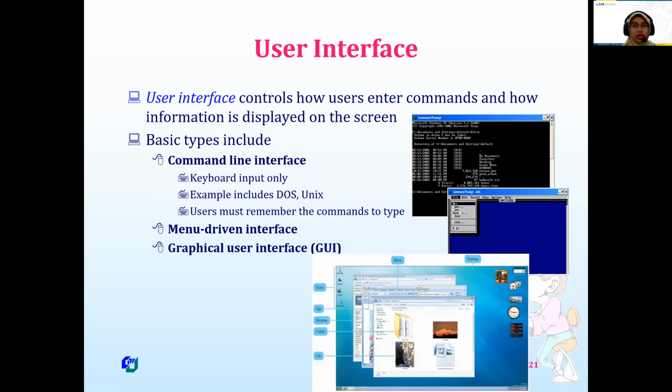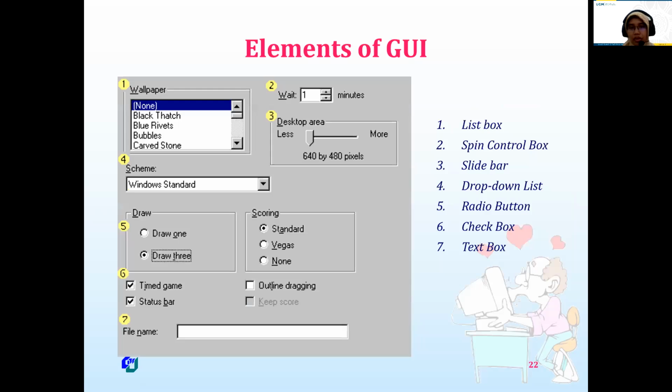In user interface, there are three basic types: command line interface, menu driven interface, and graphical user interface. As we can see, this is a command line interface, like command prompt in Windows or terminal in Linux, and then there are menu-driven interface and graphical user interface. User interface is also managed by the operating system.